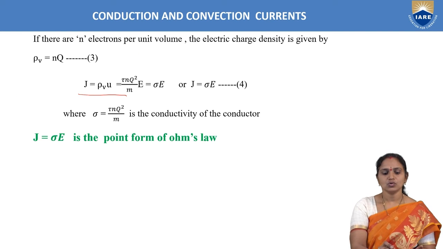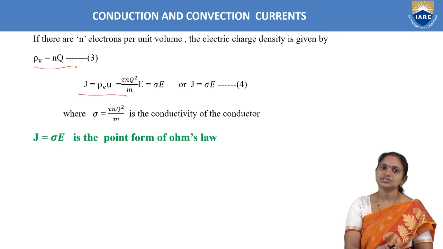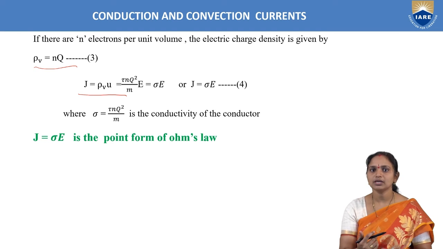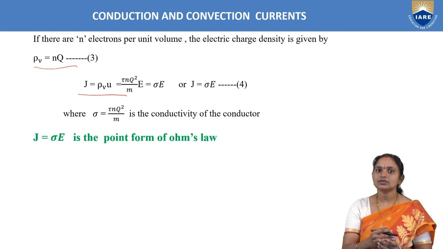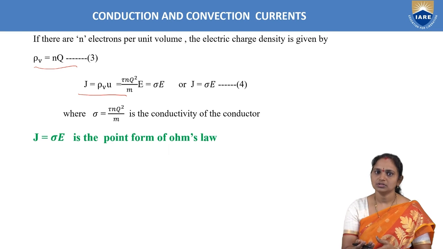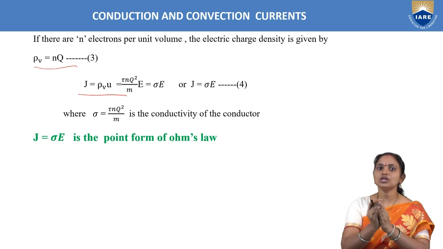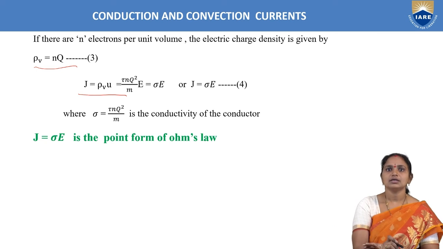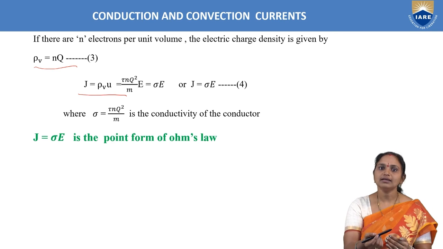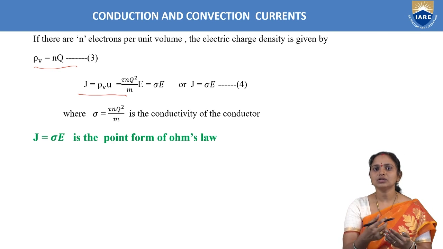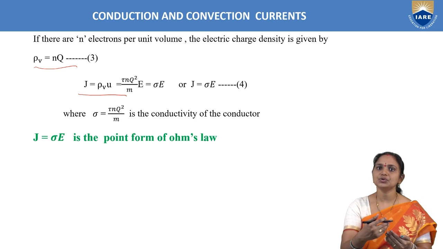And similarly here, rho v. Rho v is nothing but volume charge density. Now here I am assuming there are n number of electrons within the given volume and each electron is having a charge of Q. Then rho v will be given as the charge of the electron into the number of electrons. Here I wrote rho v as n into Q, where n is the number of electrons within the given volume. Then volume charge density equals number of electrons into charge, n into Q.